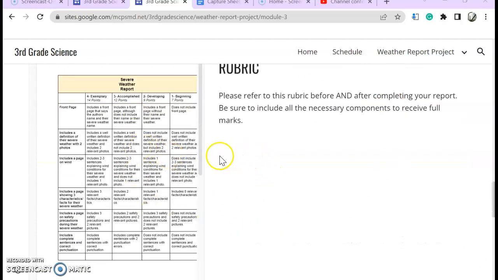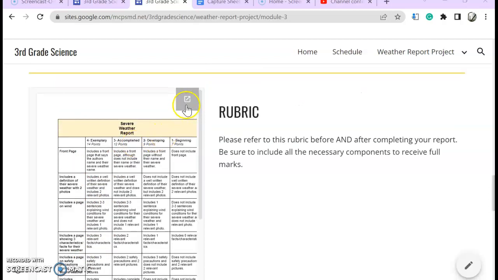The rubric over here, you are going to be referring to both before and after completing your report. This rubric is going to help you include all the necessary components in order to receive full points on your project. So over here, you are aiming for exemplary, okay? Now I'll actually pull it up.